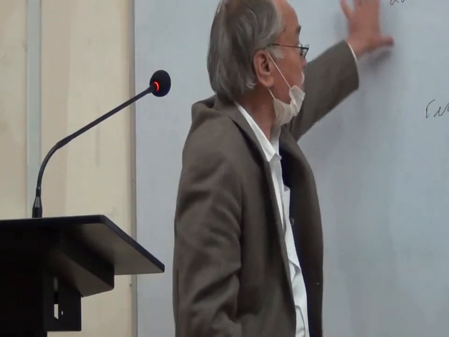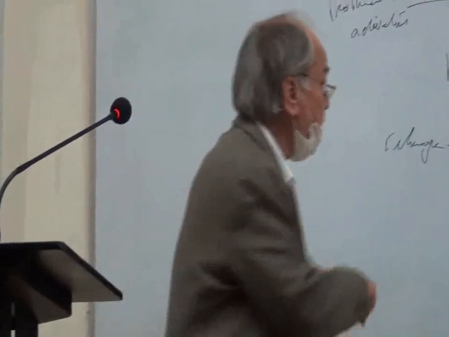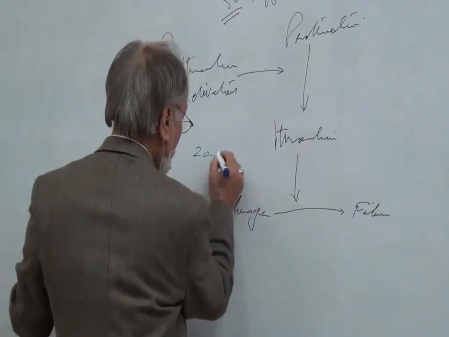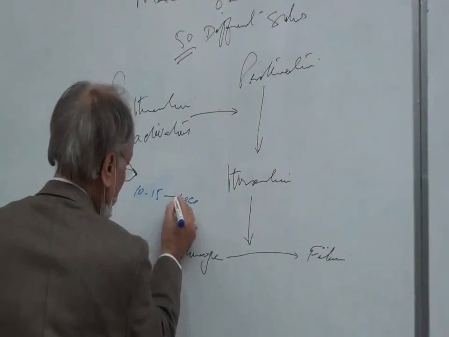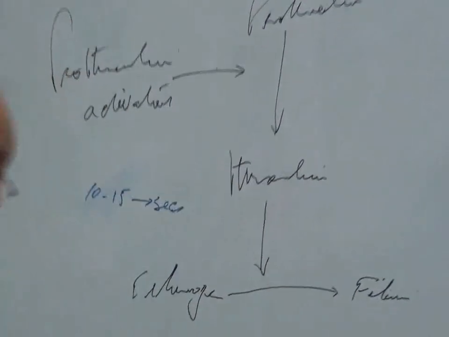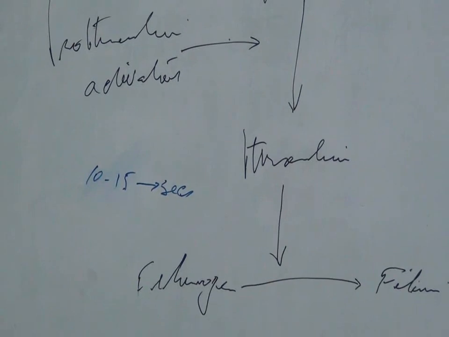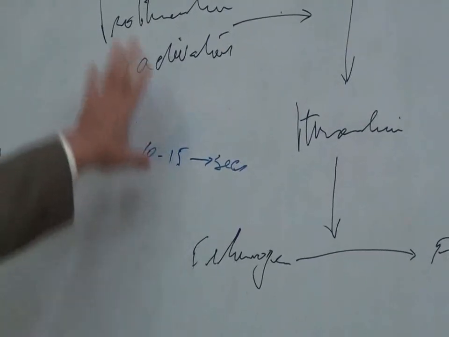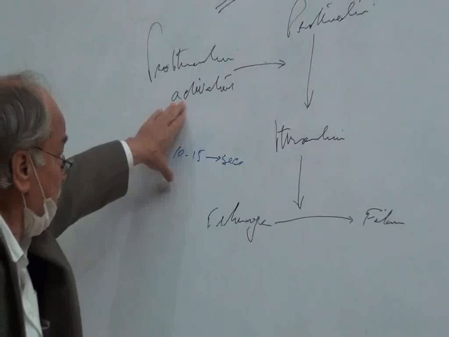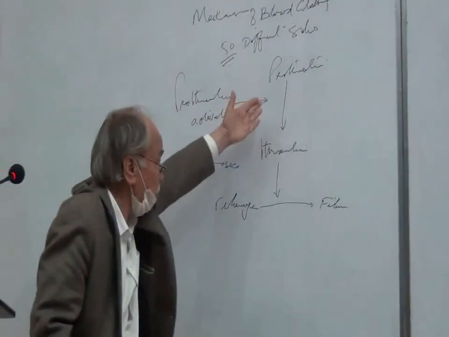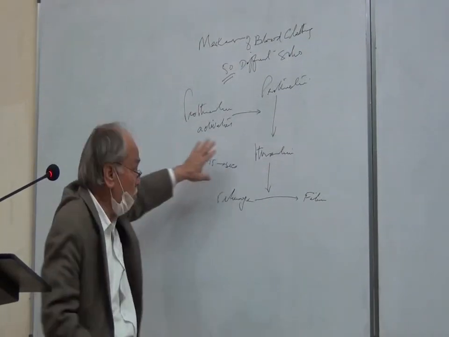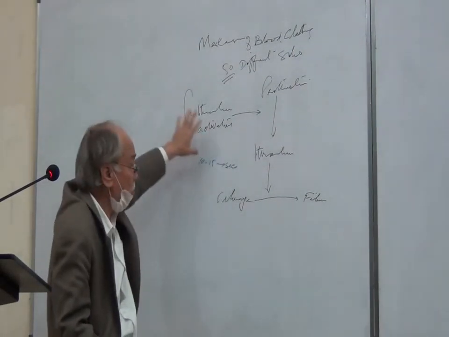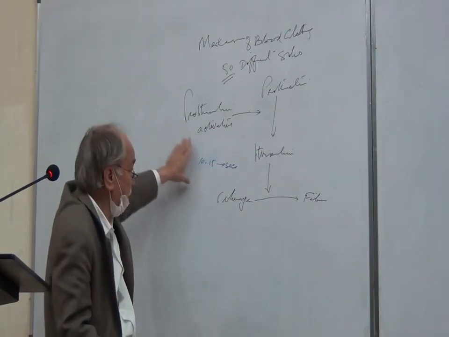Normally, as far as coagulation is concerned, the formation of the prothrombin activator takes 10 to 15 seconds. Once the prothrombin activator forms, it converts the prothrombin to thrombin, and this is the rate-limiting step.